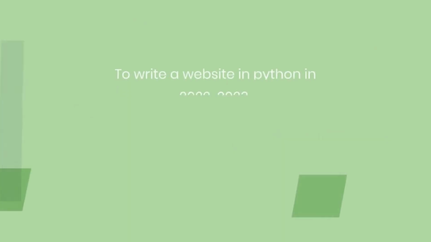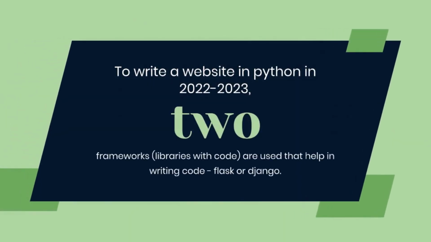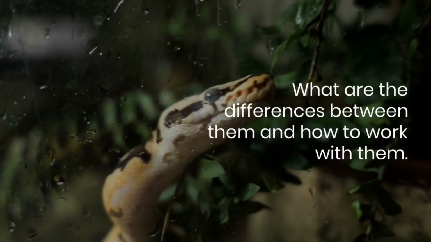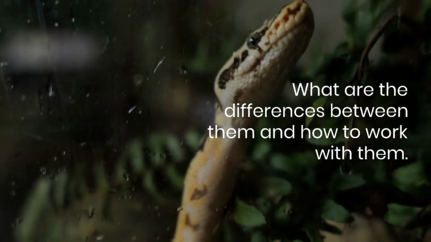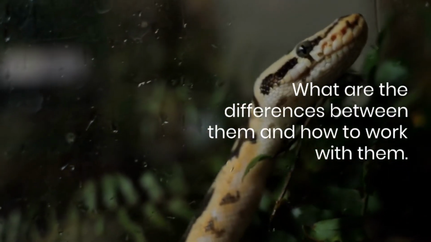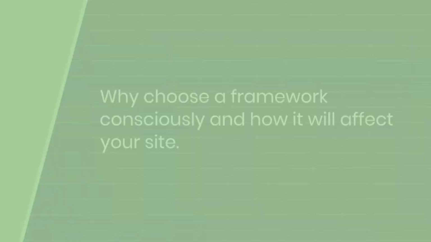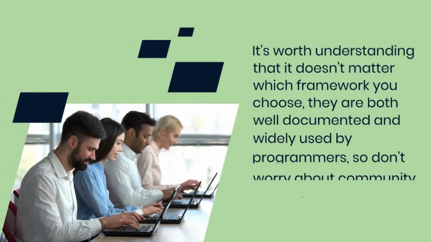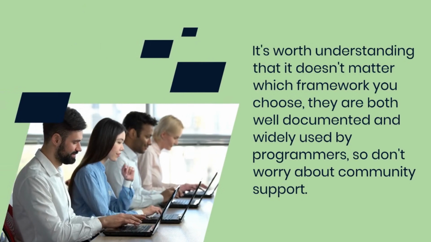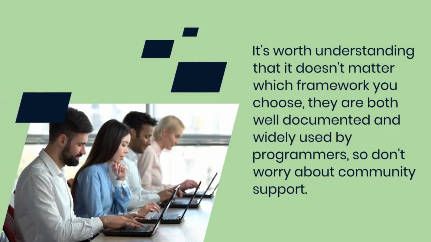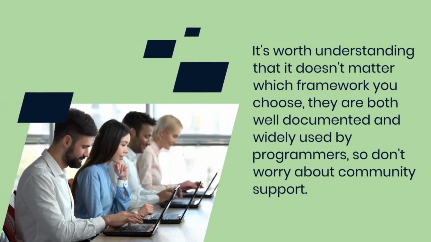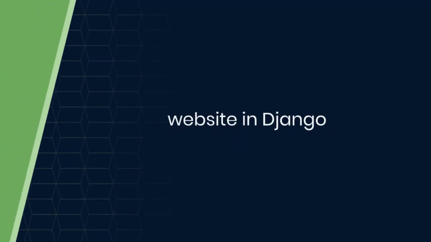To write a website in Python in 2022 to 2023, two frameworks are used that help in writing code, Flask or Django. What are the differences between them and how to work with them? Why choose a framework consciously and how it will affect your site? It's worth understanding that it doesn't matter which framework you choose. They are both well documented and widely used by programmers, so don't worry about community support.